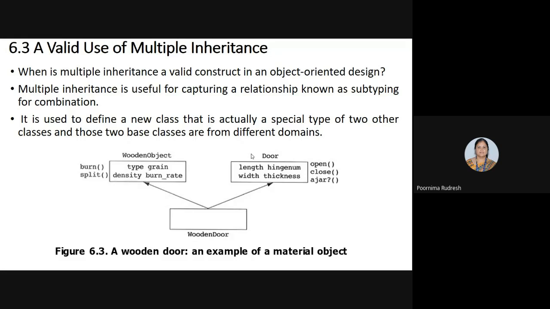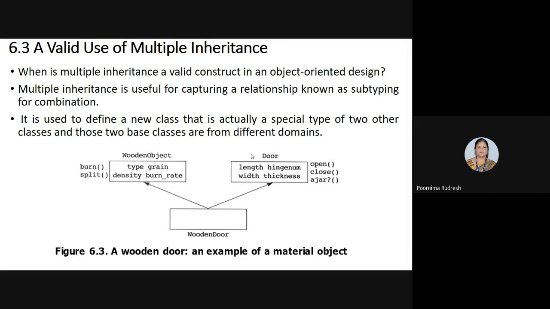And when we say that the multiple inheritance we are using is a valid one or not, for that we are considering an example here. When we are using multiple inheritance as a valid construction in object-oriented design, this multiple inheritance is useful for capturing a relationship known as subtyping for combination.